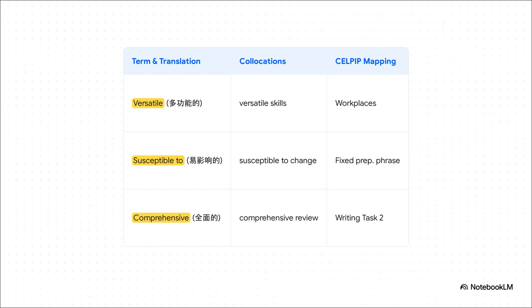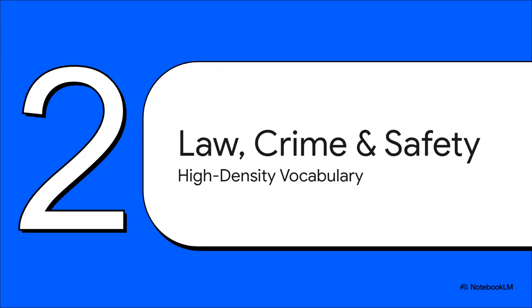Susceptible to is a fixed prepositional phrase. Drop it in alongside a comprehensive plan or a versatile solution into a Writing Task 2 survey response. That literally guarantees you points for accurate, advanced grammar and vocabulary integration. Take a quick breath. Okay, Sprint 2. Law, crime, and public safety.